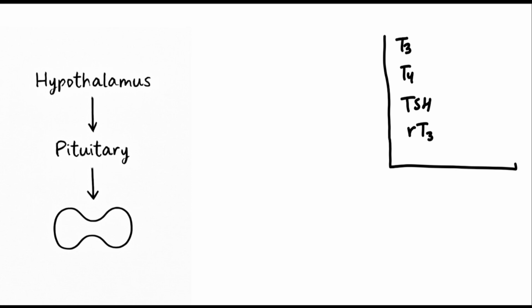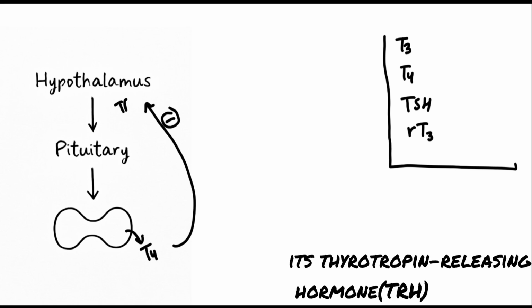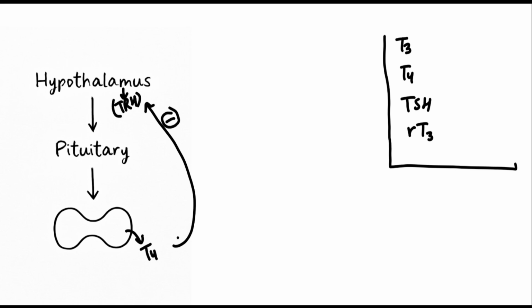As she is taking excess exogenous T4, the exogenous T4 inhibits by negative feedback the release of thyrotropin releasing hormone and also inhibits the release of TSH from the anterior pituitary. This will decrease the production of T3 and T4. So the T3 level would be low, the TSH level would be low.